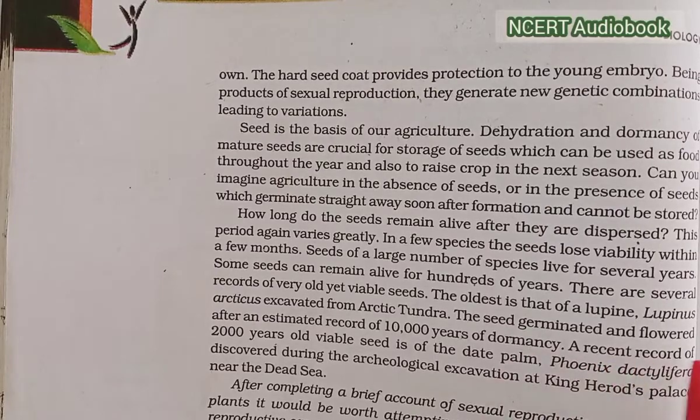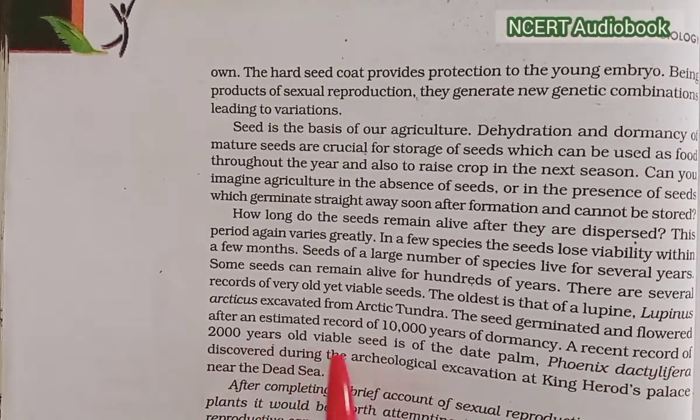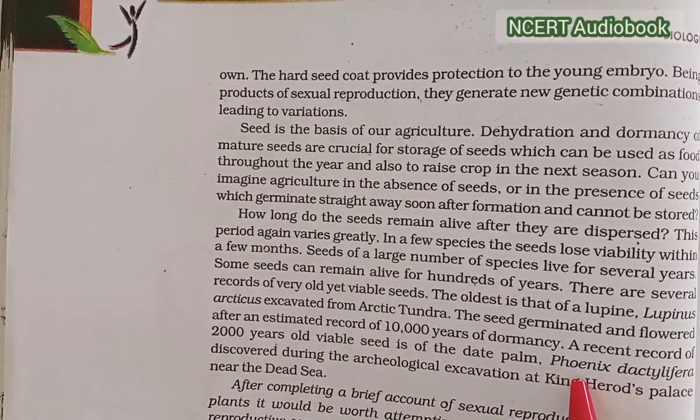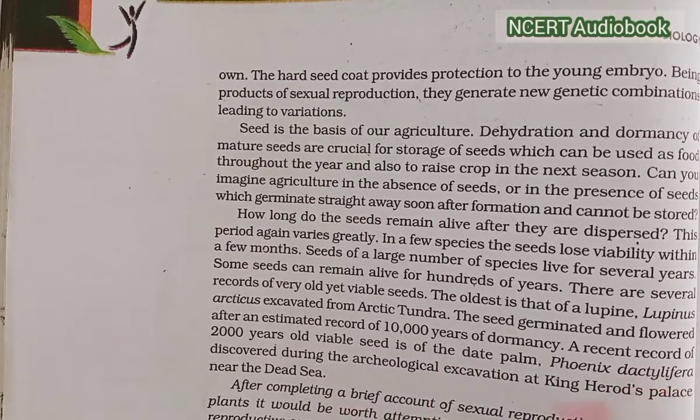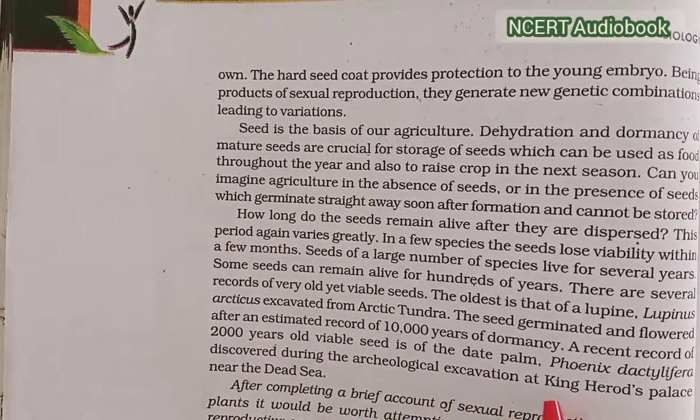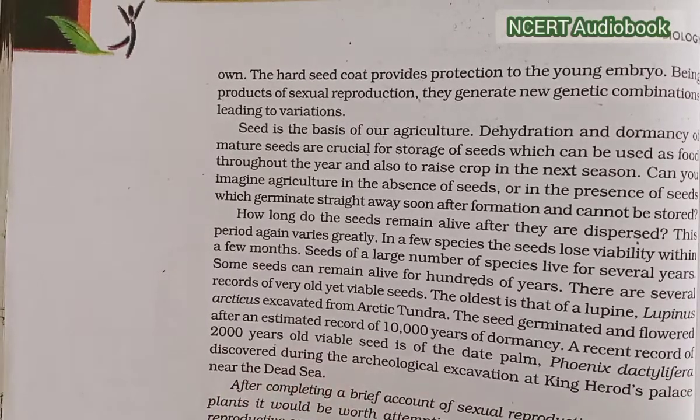A recent record of 2,000-year-old viable seed is of the date palm, Phoenix dactylifera, discovered during the archaeological excavation at King Herod's Palace near the Dead Sea.